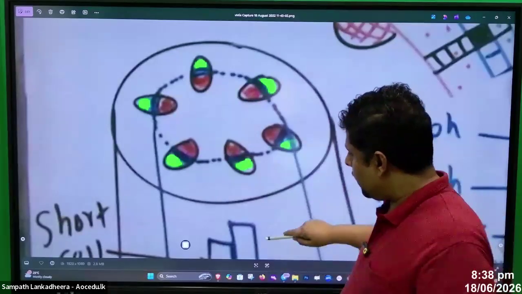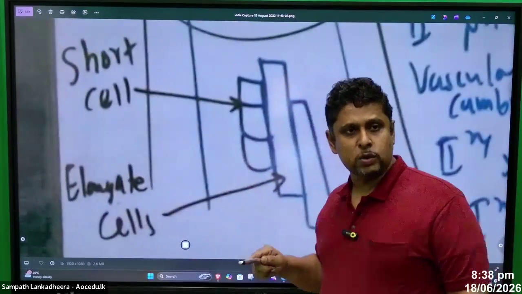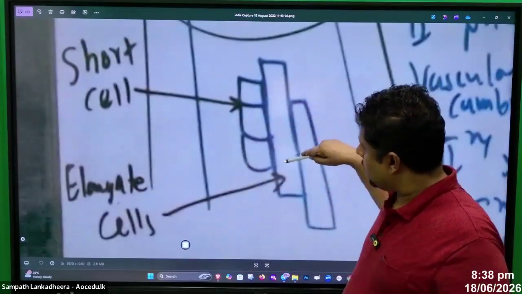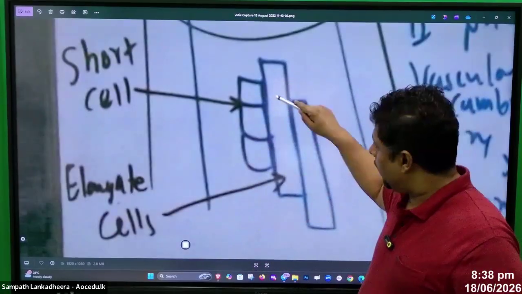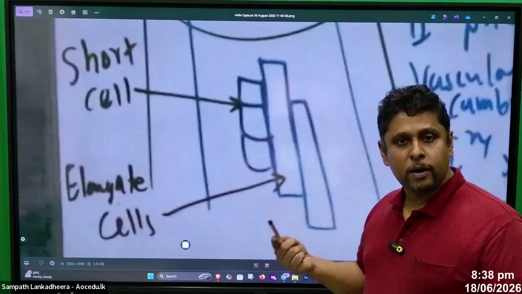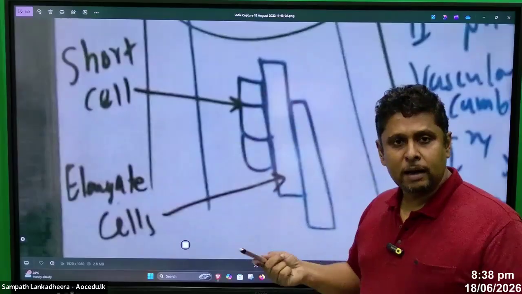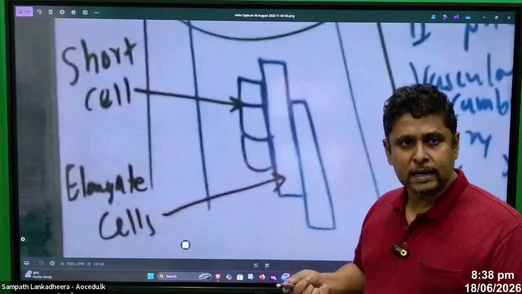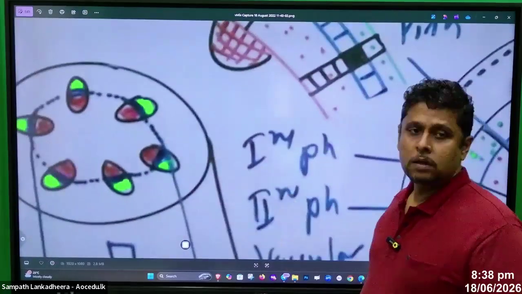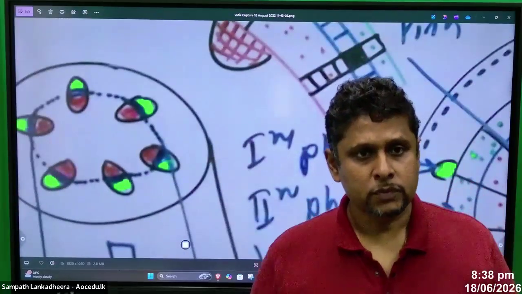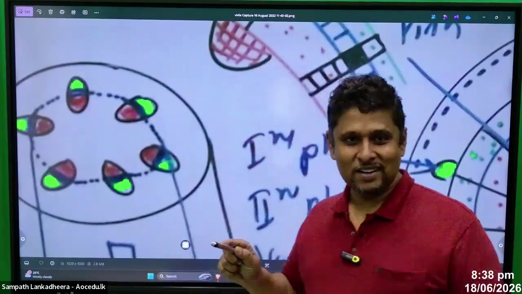That vascular cambium has two cell types. Some cells are elongated, some cells are short. Elongated cells form xylem and phloem towards inside and outside. Short cells produce parenchyma towards inside and outside. Is that clear now? Who asked that question? Got it?